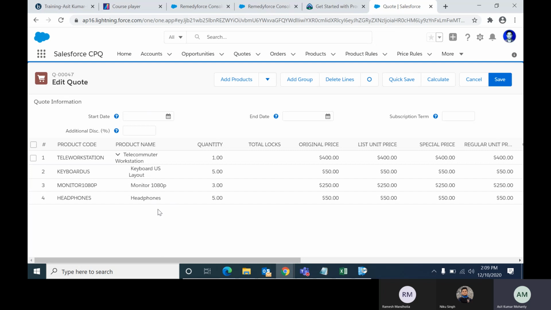Directly it will be saved in the quote. Why will the product rule apply? The product rule will only apply when we are selecting more than one USB device but not selecting any USB hub. That time it will fire. So the alert is clear. You can ignore the alert or you can continue.